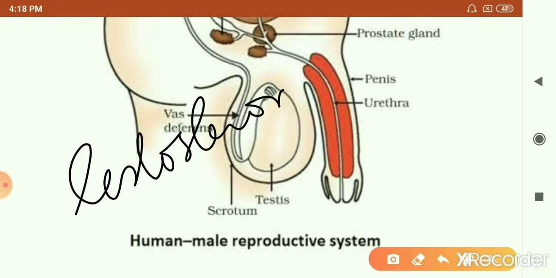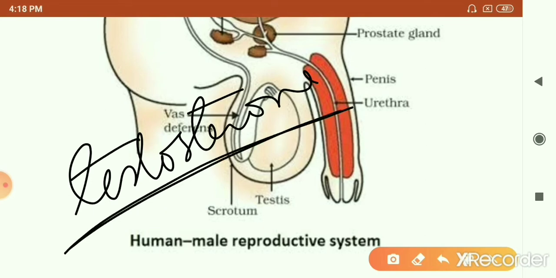This is the hormone which is responsible for the health and development of sperms. It is also responsible for the development of secondary sexual characters in the males.